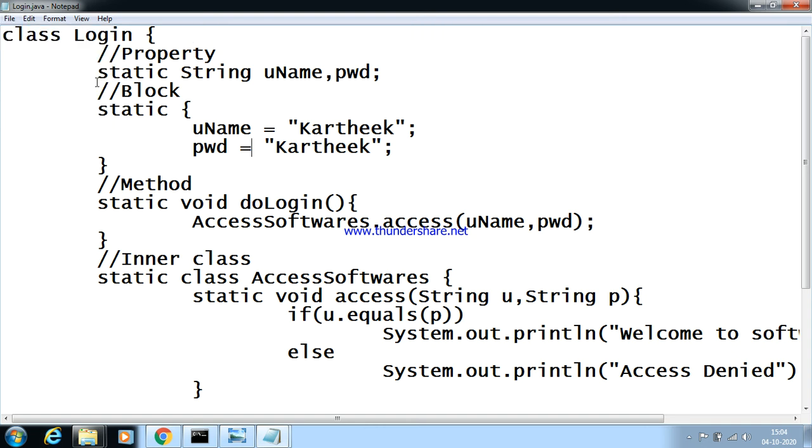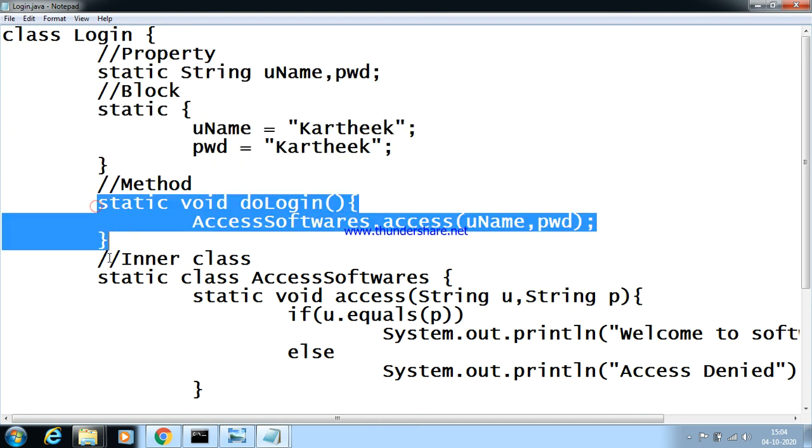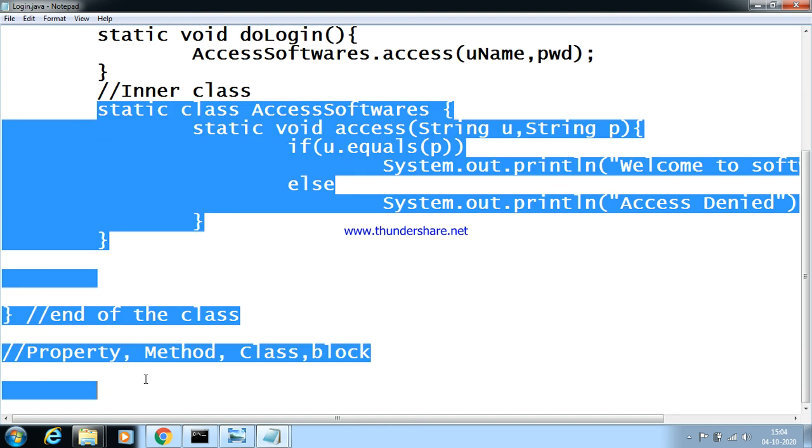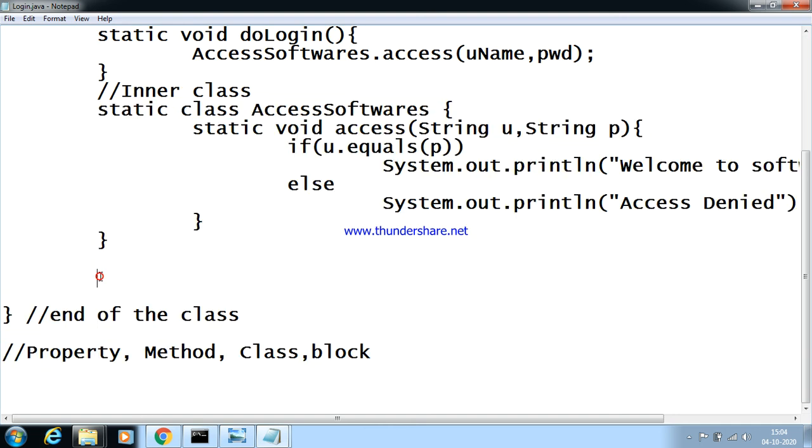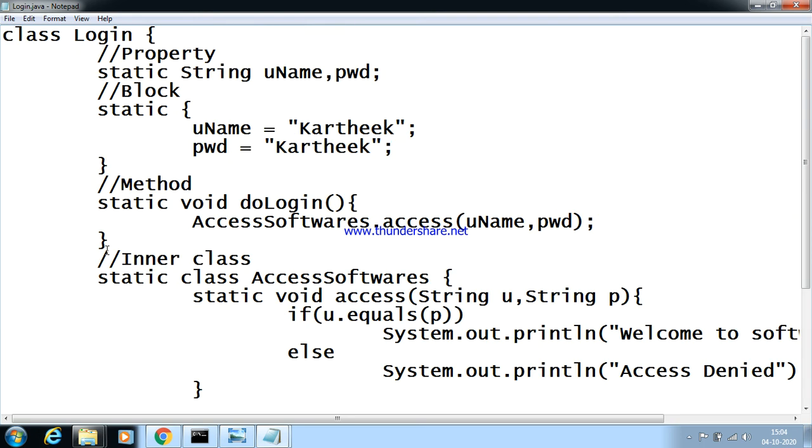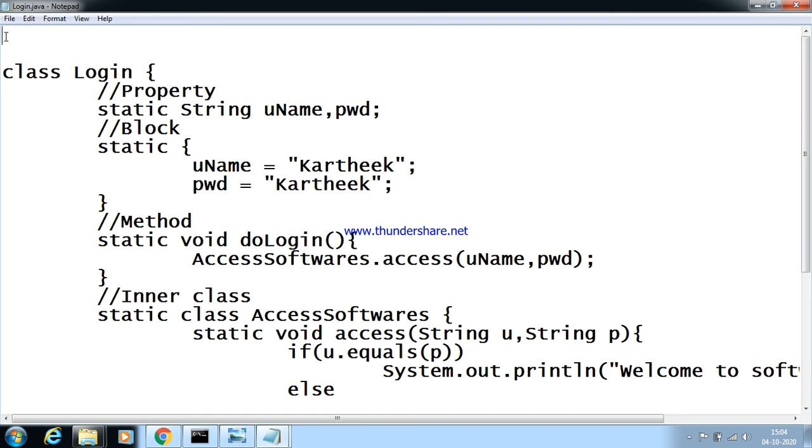So this example contains static property, static block, static method, static class. If you add static main, of course it's very wonderful. And sometimes you can even use something called static package. I can even keep the static keyword for a package. For example, say import static java.lang.System.*.